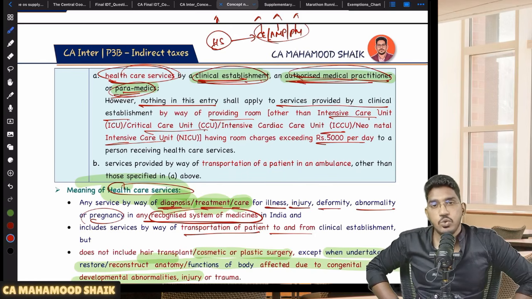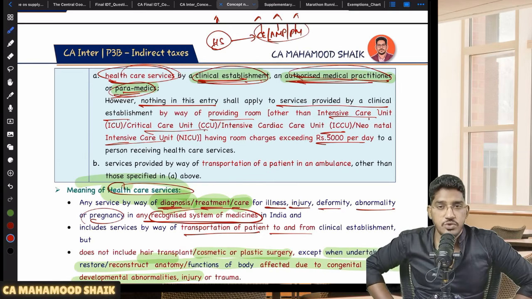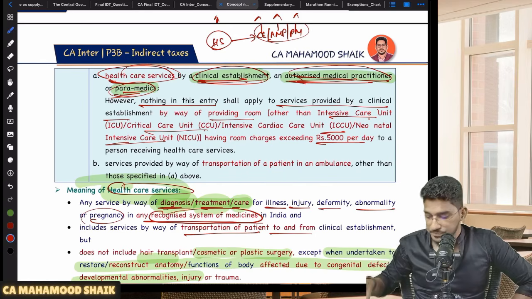However, if that room is at CCU, ICCU, NICU, or ICU, then even if the room rent is more than 5,000 rupees, there is no taxability, it is still exempted. Other than ICU, ICCU, NICU, if a normal general room has been given to you on rent for more than 5,000 rupees per day, then exemption will not become applicable.